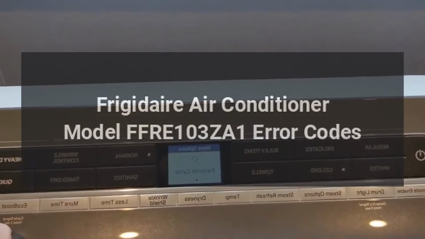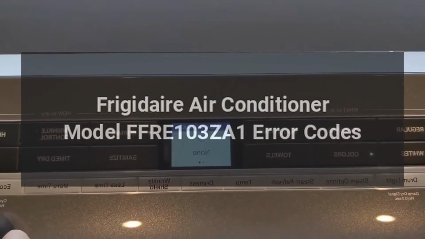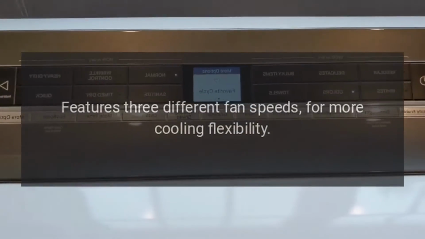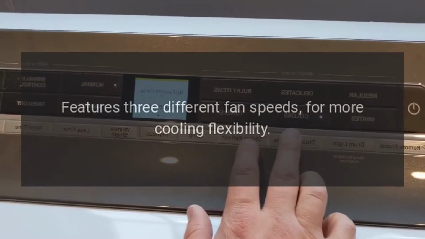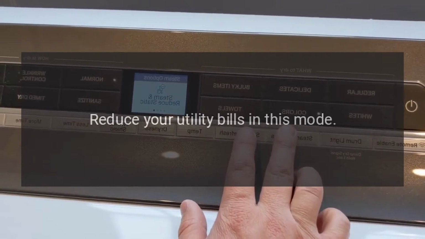Frigidaire air conditioner model FFRE103ZA1 error codes. Features 3 different fan speeds for more cooling flexibility. Reduce your utility bills in this mode.